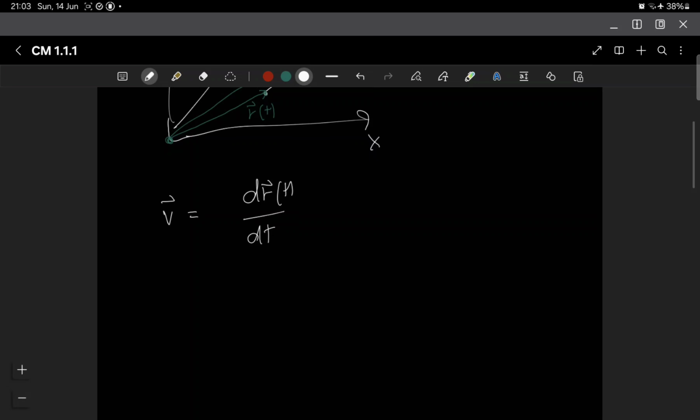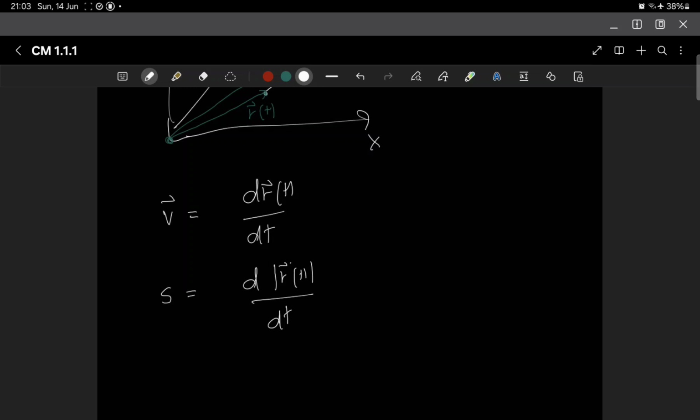Now another thing which you have to differentiate is the speed of a particle. Let's call it s, for example. It is not a vector. It is a scalar, and this is basically d of the length of r as a function of t with respect to dt, right? It's the length of r.